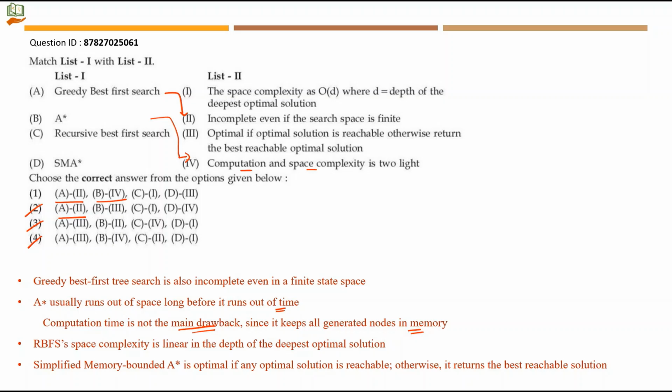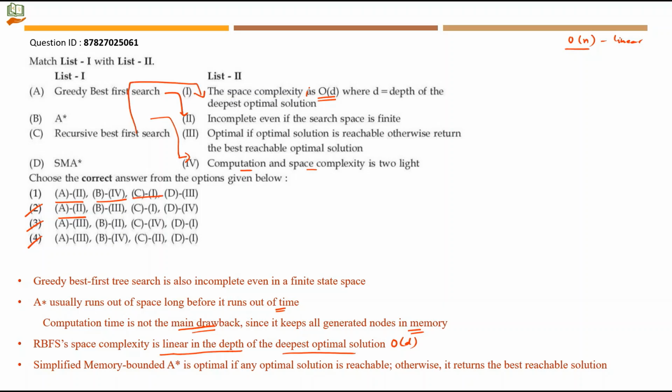Then we have recursive best first search. So that is what is RBFS. The space complexity is linear in the depth of the deepest optimal solution. When we say something as O of n, we say this is linear. The space complexity is big O of d, where d is equal to depth of the deepest optimal solution. So when they say it is linear in the depth, it means it is big O of d. So C is mapping to 1.